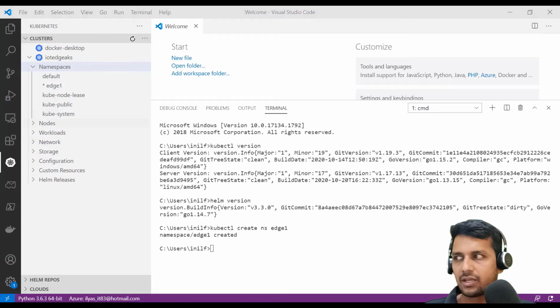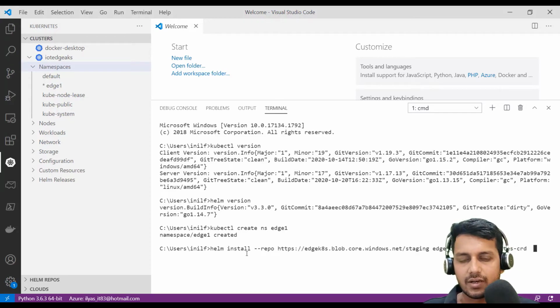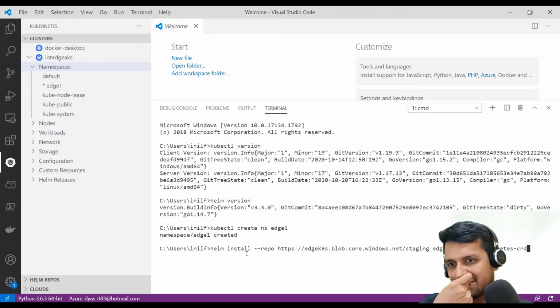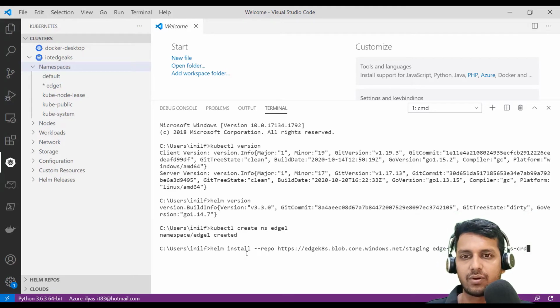The next thing that I can do is install the Edge daemon and Edge agent containers, and for that we have a simple Helm chart command using which we could deploy that. If you go through the command, we're basically saying helm install, where to find the custom CRD files, the name of the custom CRD files, and which file to install.